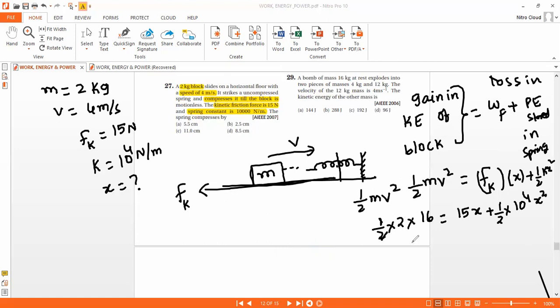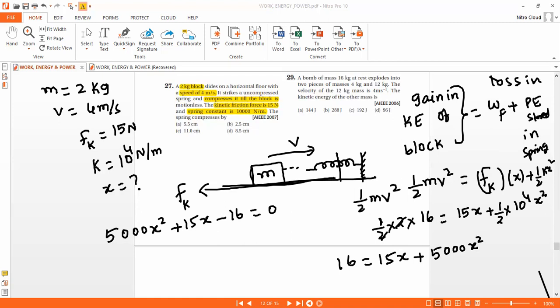So 16 is equal to 15x plus 5000 x square. So we have a quadratic equation, 5000 x square plus 15x minus 16 equal to 0. Use the roots of the equation.